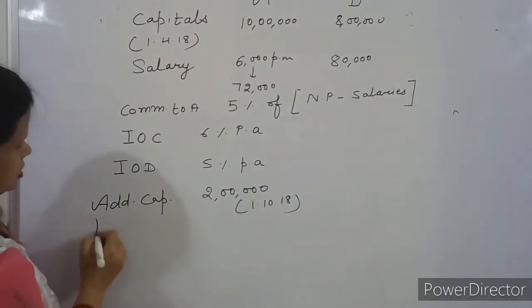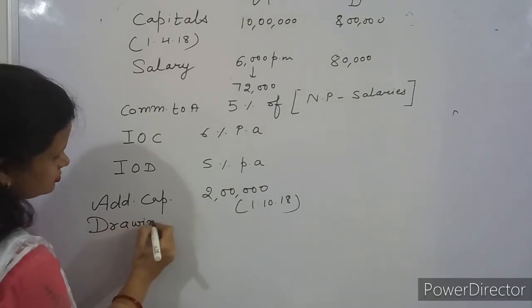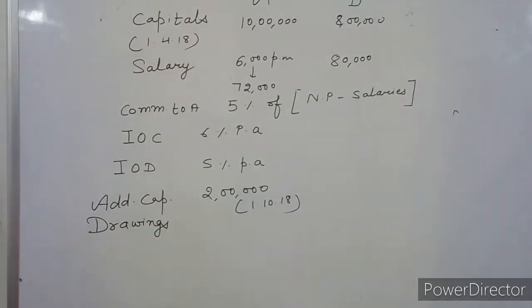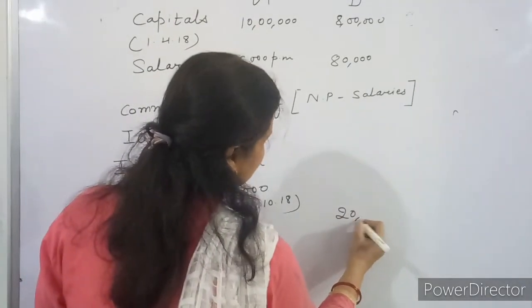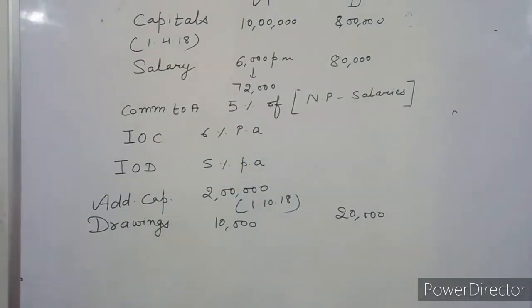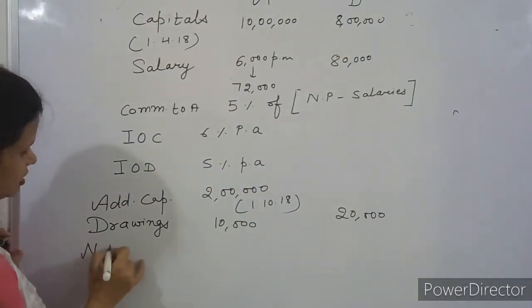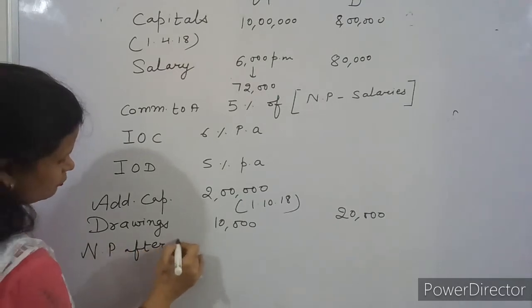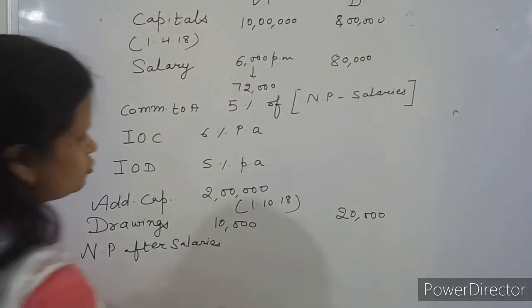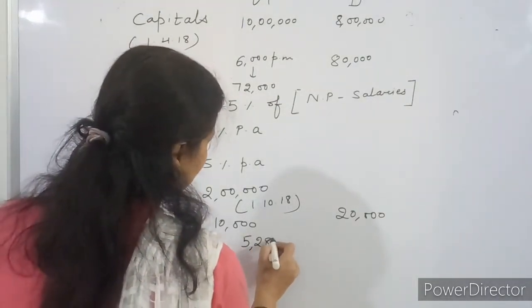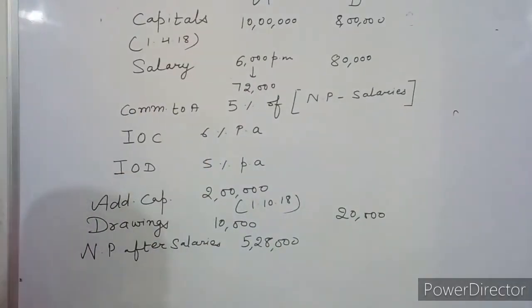Drawings are given. How much drawings are given in the question? 10,000. And for B it is 20,000. And last, net profit after salaries. What is the amount given in the question? 5,28,000. This is the summary of whole of the question. These different figures are given in the question. Am I clear?